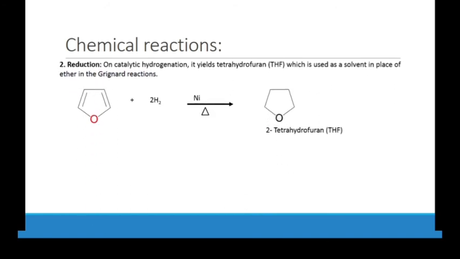If it reacts with hydrogen, it is reduced to tetrahydrofuran, because four hydrogens attach at the 1, 2, 3, 4 positions, and then we have tetrahydrofuran in the presence of nickel and heat. So reduction also occurs.